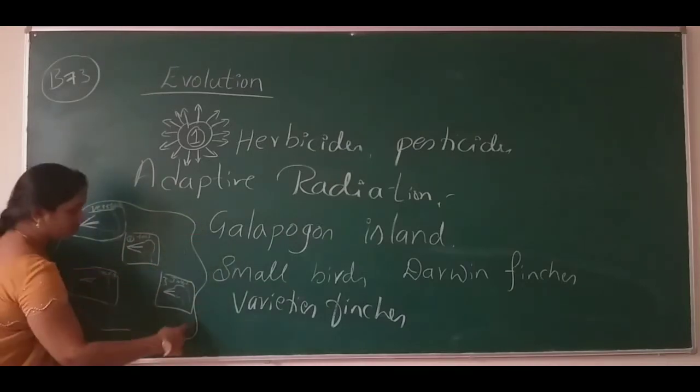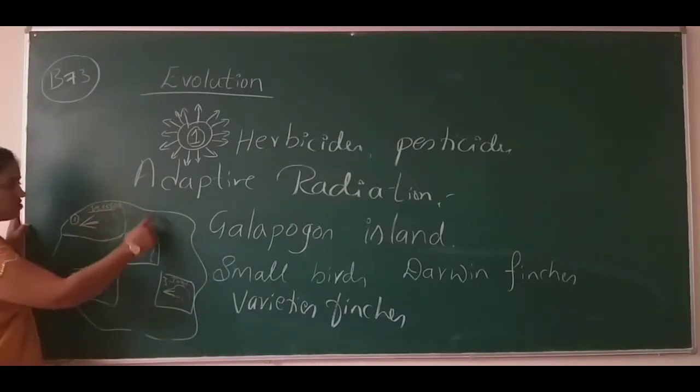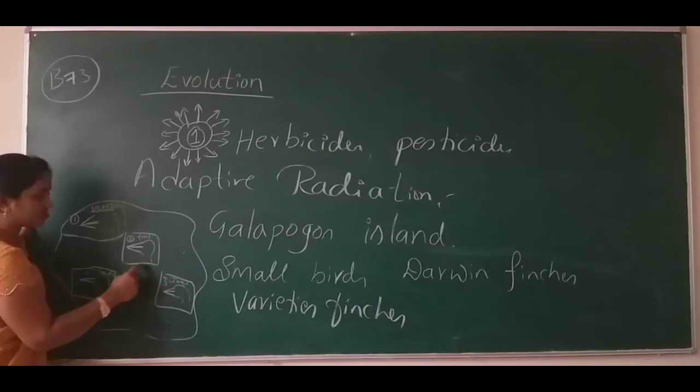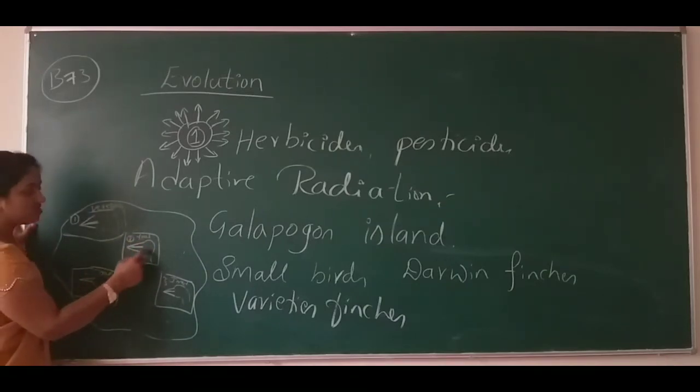This is the Galapagos Island that we have drawn in the diagram. Here, maybe in this particular area only vegetables are available for this finch to eat, and in this area only fruits may be available for this finch to consume.